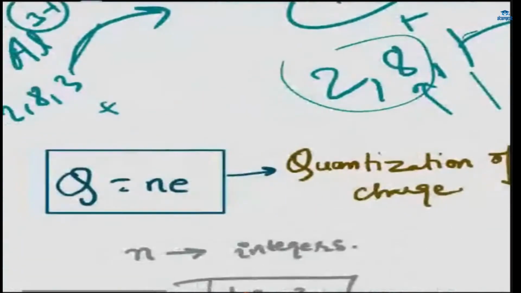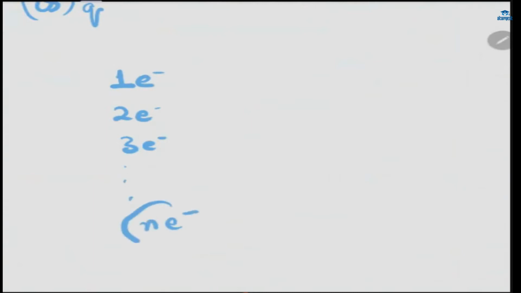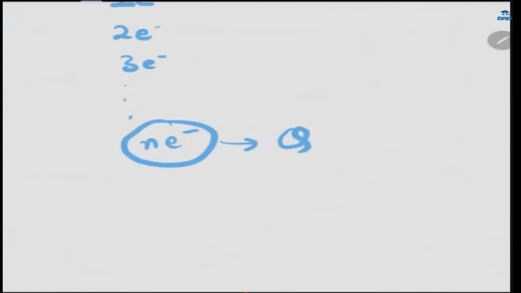Okay, so now what will happen if there is one electron? If we talk about one electron, two electrons, three electrons, how many electrons are there, and so on, N e. This is what we call quantization. This is the whole charge, meaning how much charge the matter is containing.